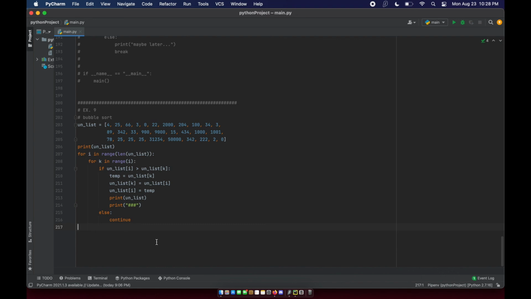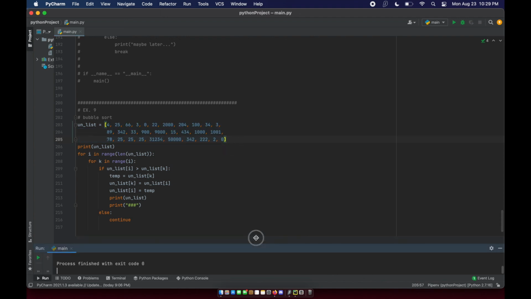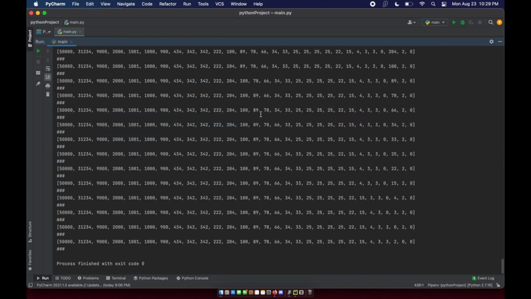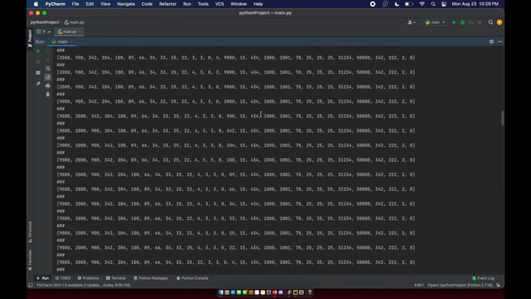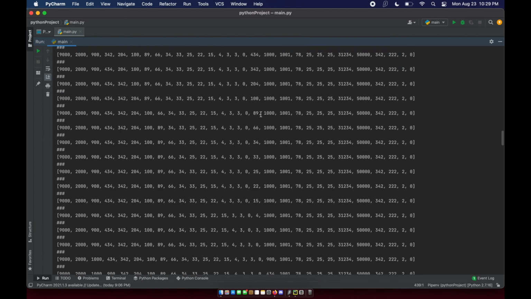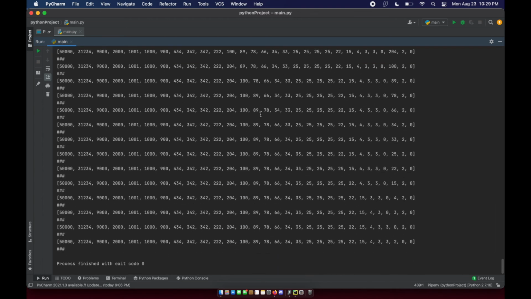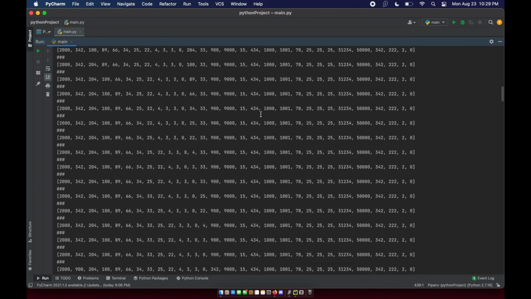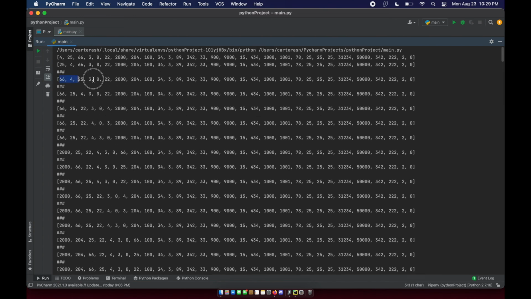It's very low end, it's not complex, and it's very slow, but I just wanted to show the double for loop. So what you're going to see is a lot of output, and you're going to see that this list gets sorted one piece at a time. It happens very quickly, but if I scroll through it pretty quickly, you can see the values changing. I like to do that. I like to scroll through, and you can see all the values shifting one piece at a time. At first we have a super unorganized list, and then over time